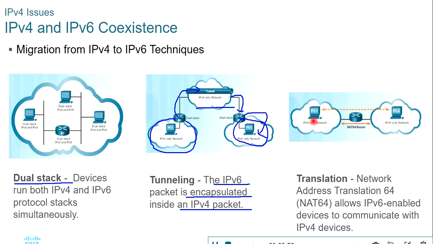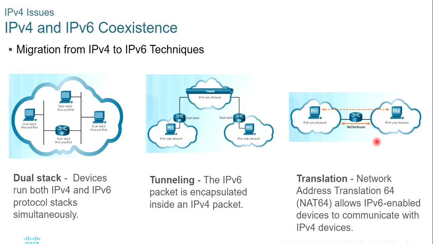In the translation technique, we can use a NAT64 router which translates an IPv6 packet to an IP version 4 packet and vice versa. This is like NATing in IP version 4.